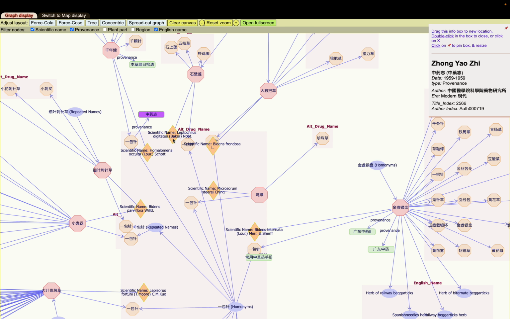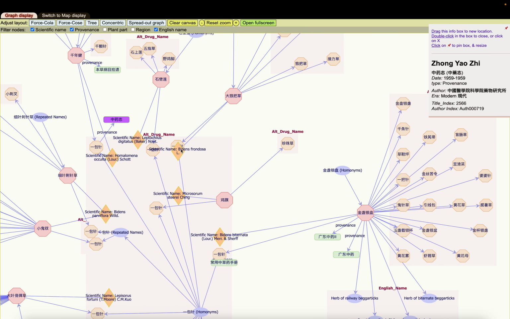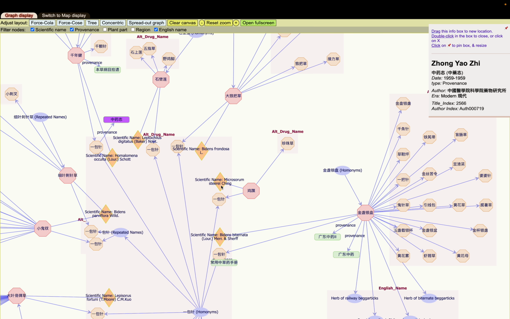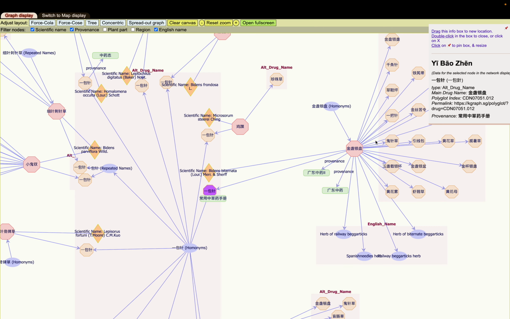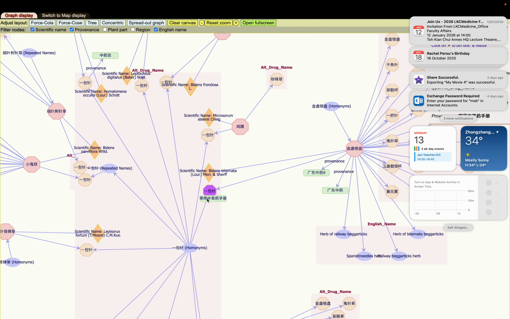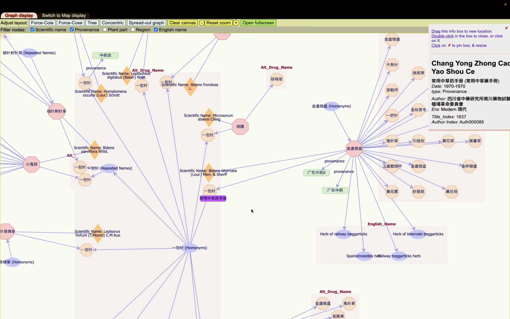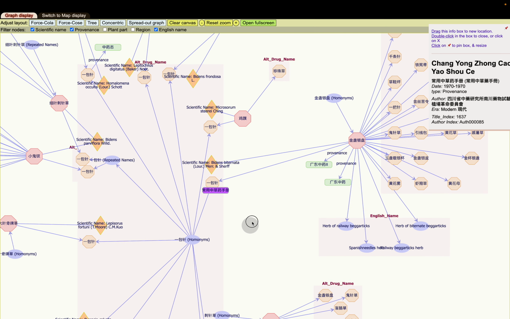Another instance of ibaozen is Leptoculus digitatus, and then yet another we have as Bidens frondosa, and here we have another version which is Microsorum stiri as an alternate for this term Jipu. And finally, we have Bidens biternata, which is an alternate name for this drug, and this alternate name first appears in the 常用中草药手册, which is a modern text from the 1970s.